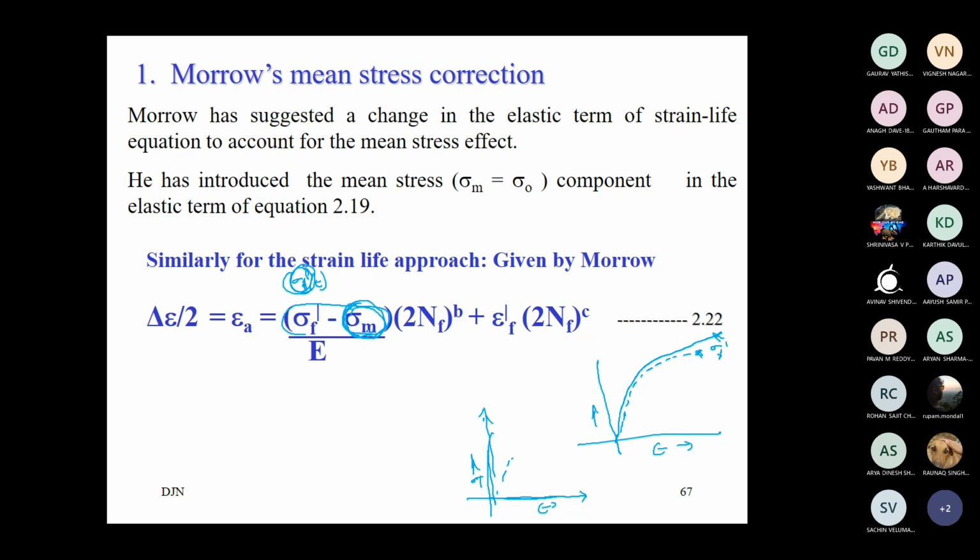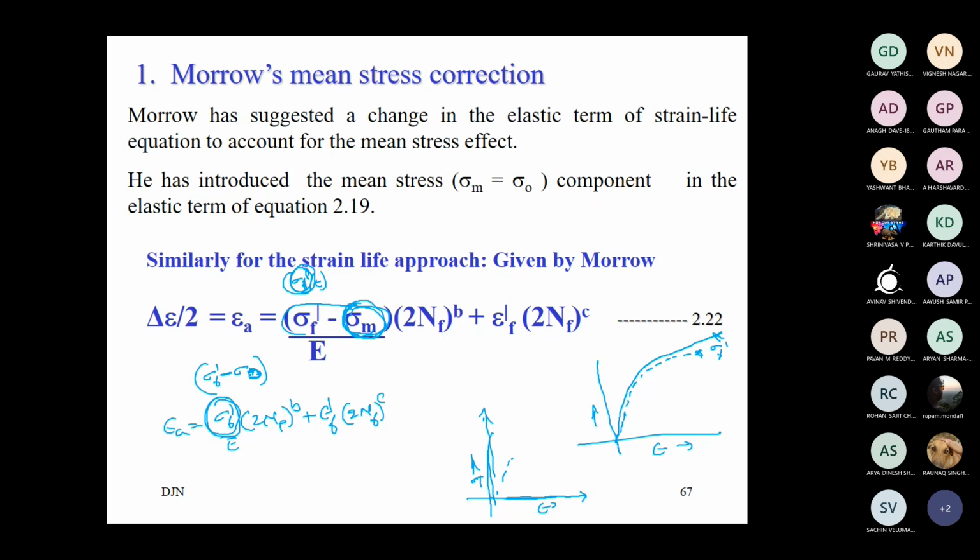Therefore, in Morrow's criteria, you find the mean stress correction here. So our general equation is epsilon a equals sigma f dash by E into 2Nf to the power b, plus ductility coefficient epsilon f dash into 2Nf to the power c. Here, to the fracture stress, instead of sigma f dash, you have to use sigma f dash minus the magnitude of the mean stress.